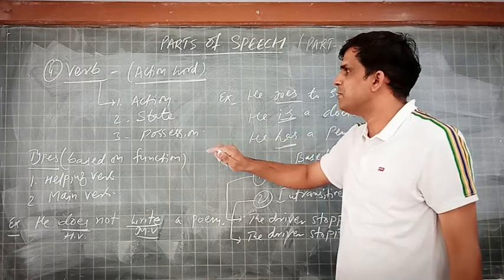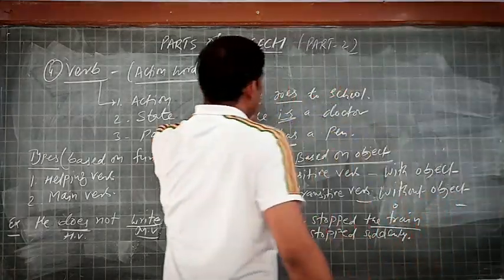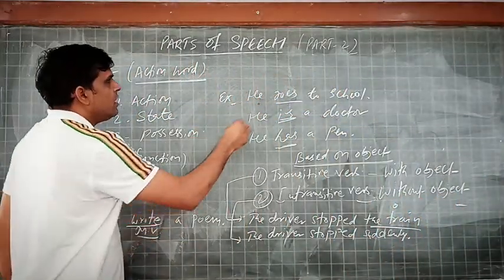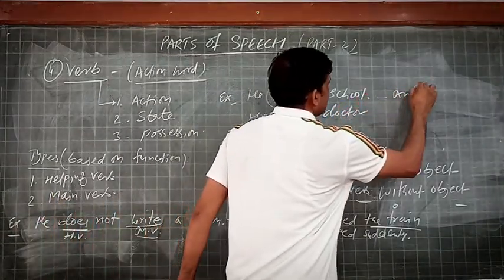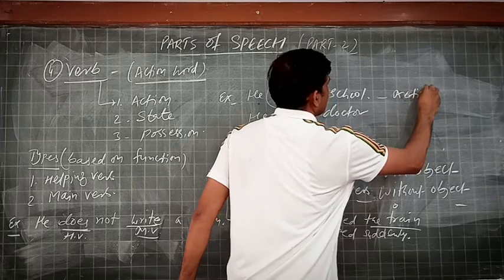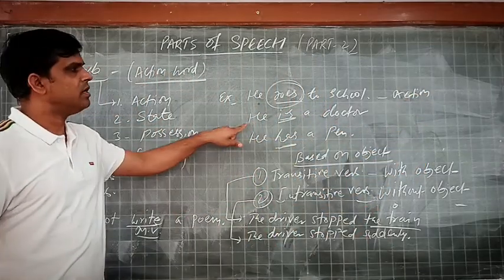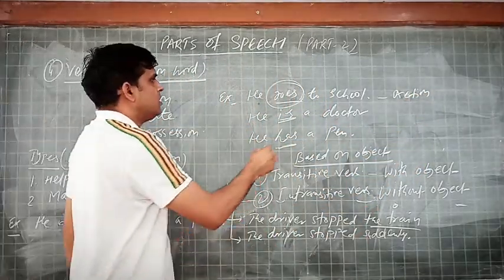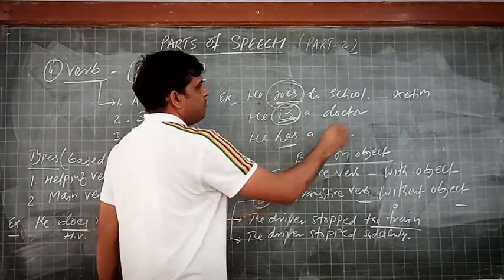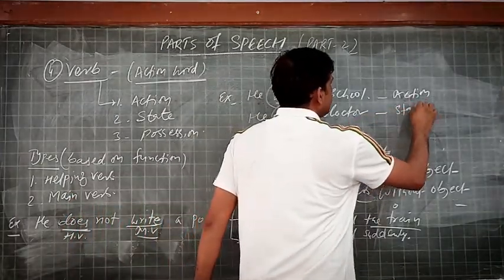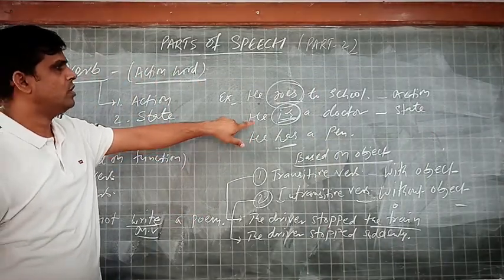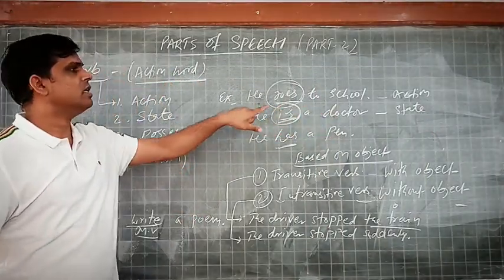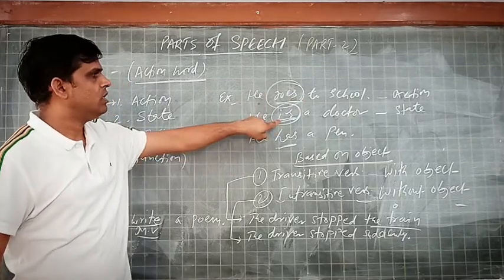See these three examples. He goes to school. Here the word goes shows the action. Another example, he is a doctor. No action takes place, but it shows the state of the noun or pronoun. डॉक्टर का या ही का स्टेट बताता है, that is called is.